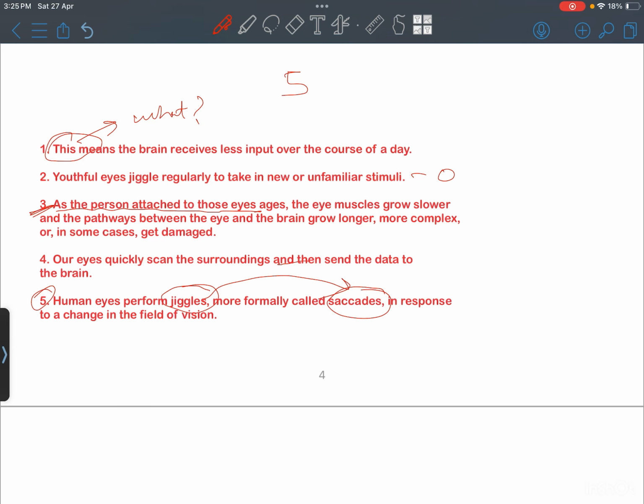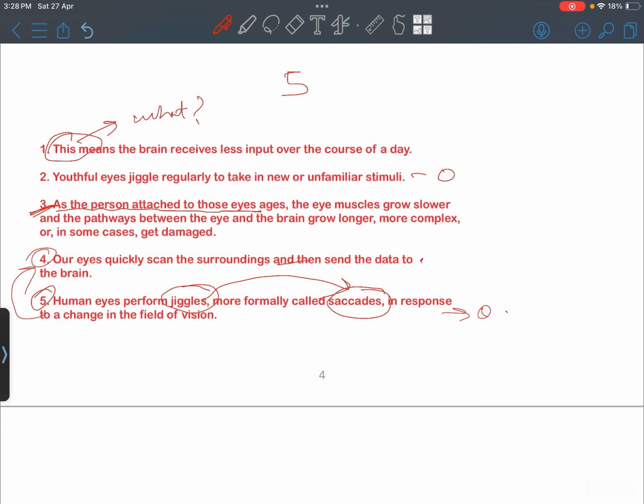Human eyes perform jiggles, more formally called saccades, in response to a change in the field of vision. So, is there any other sentence here which further elongates this idea of jiggling? Look at number 4. This looks like an extension of this idea. This looks like the mechanism is still there. It's still left to be explained.